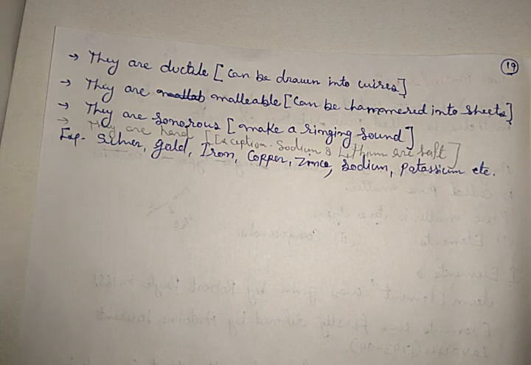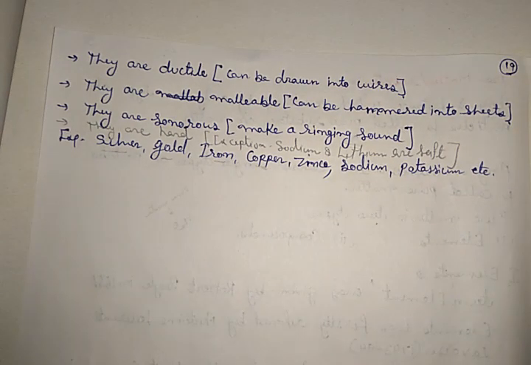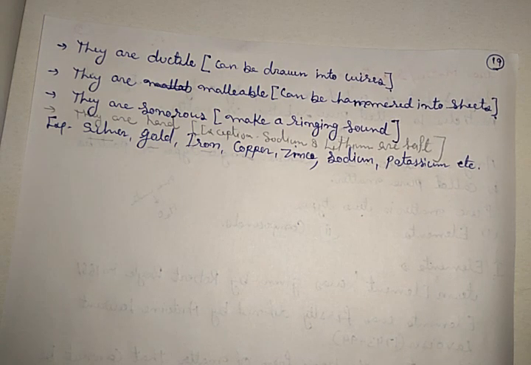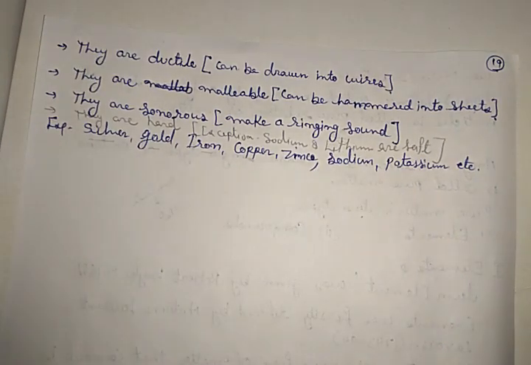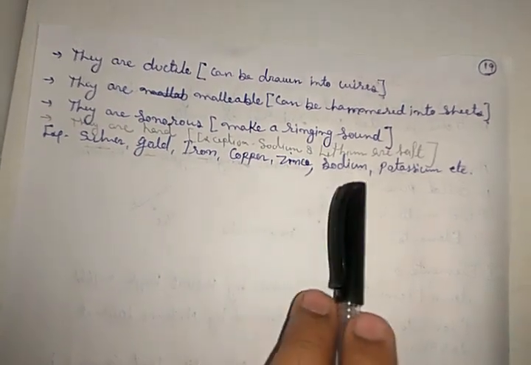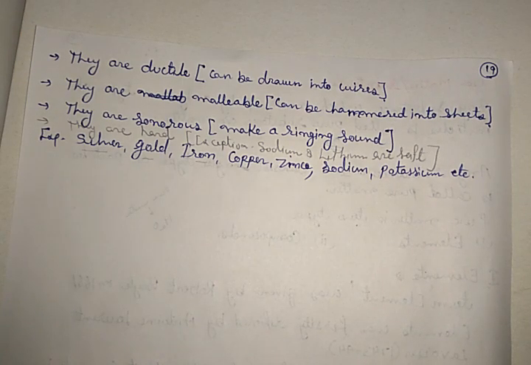For example, iron, copper, aluminium, all of these are hard substances, but there are two exceptions. First one is sodium and second one is lithium. These two metals are soft. We can even cut the sodium and lithium metals with the help of a knife, like we cut paneer. Okay. Silver, gold, iron, copper, zinc, sodium, potassium, etc. come in the category of metals.